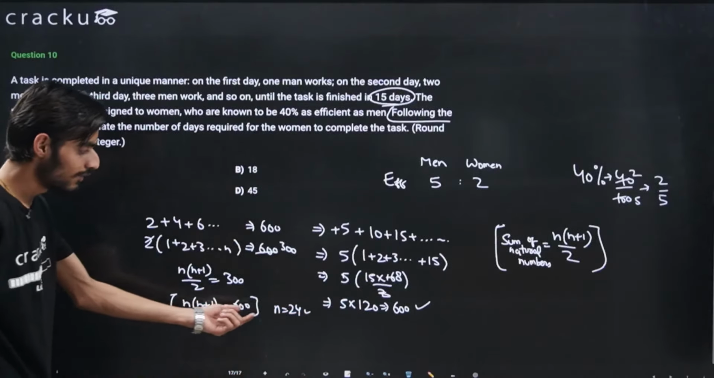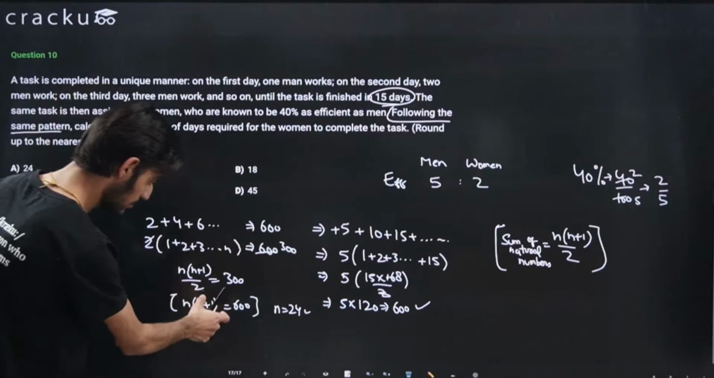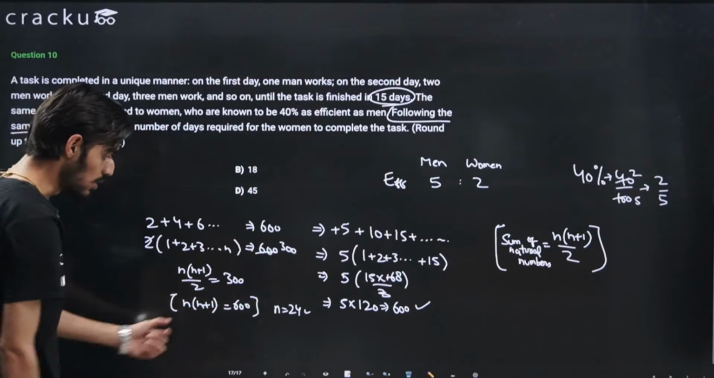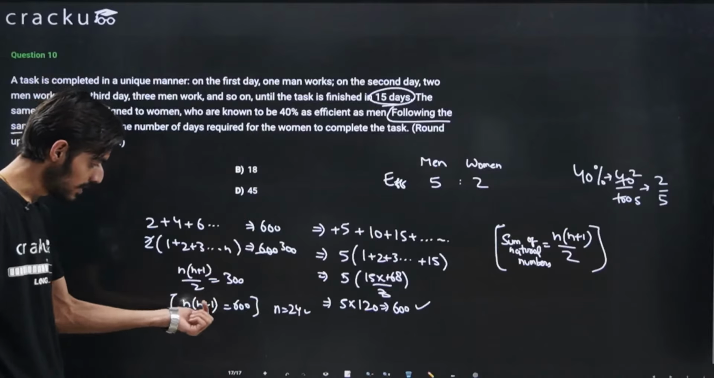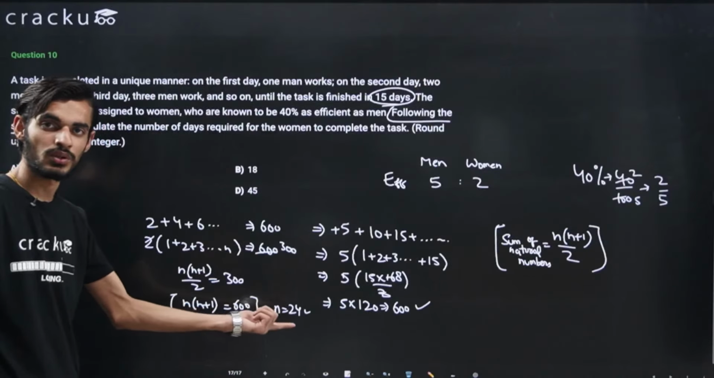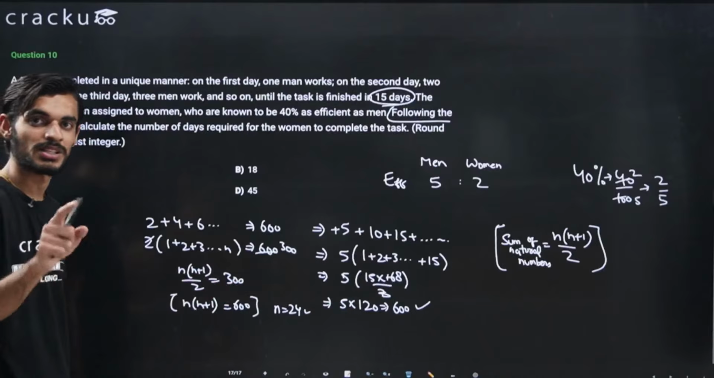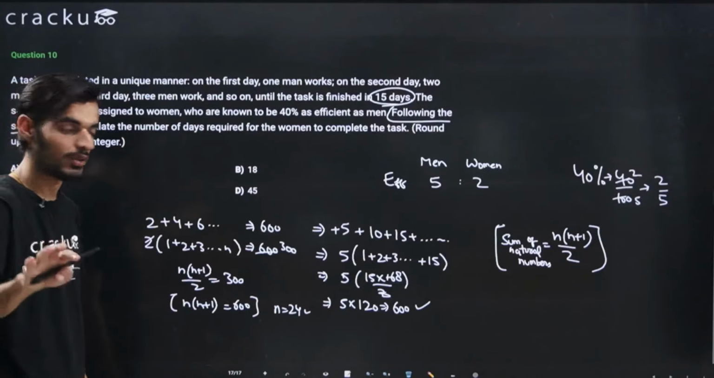With the help of that square, we are able to just put in some value and get to the answer. Also, what you can do is, from the quadratic equation, that is n square plus n minus 600 is equal to 0, you can use the formula minus b plus minus root of b square minus 4ac.